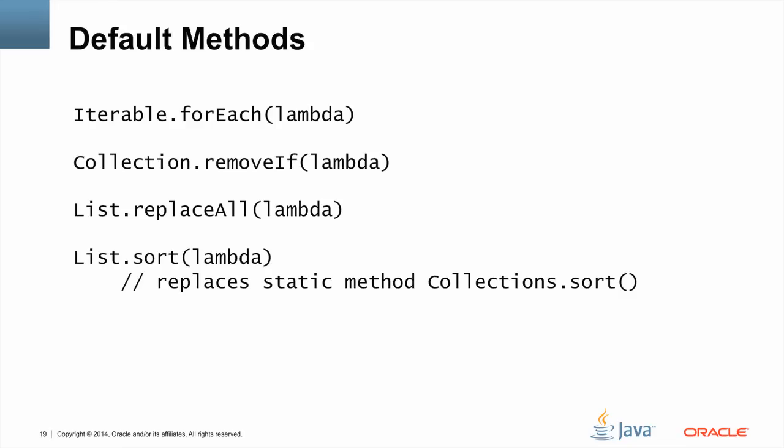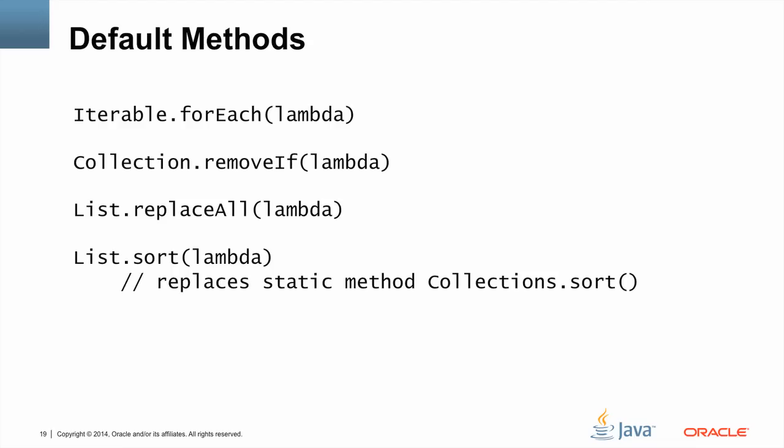So where did forEach, removeIf, and replaceAll come from? We've added methods to interfaces. In this case, we've added methods to the Iterable, Collection, and List interfaces. Prior to Java SE 8, adding a method to an interface was considered to be an incompatible change. It was source incompatible because old implementations would get an error saying that they needed to provide an implementation of the newly added interface method. It was considered binary incompatible because if you had an old class that has not been recompiled against the new interface, calling the newly added method would result in an abstract method error.